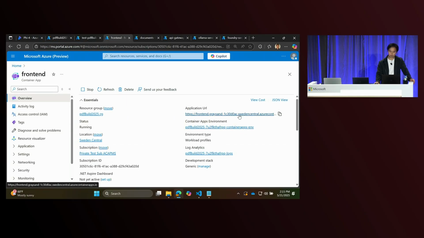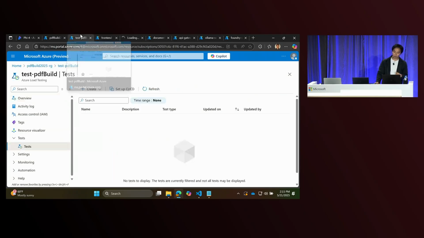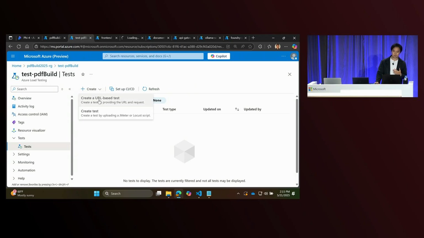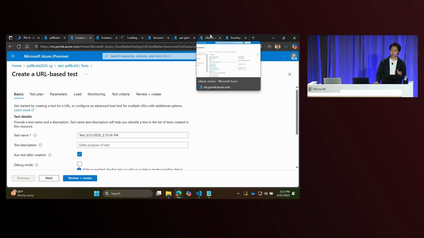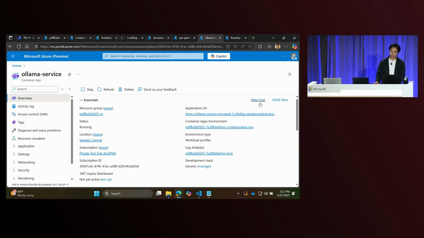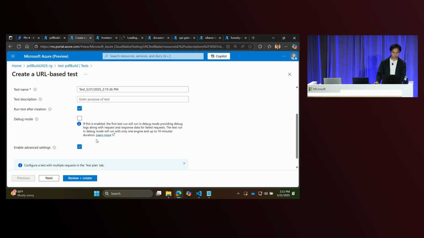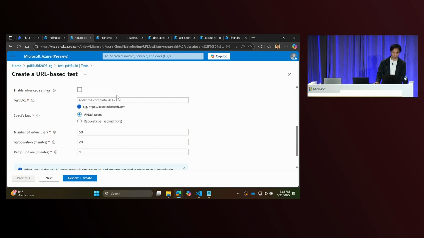Let's go ahead to our front end and open this up, hit that endpoint. While we're waiting for that, we're also going to set up a scale test on Azure Load Testing. This is just going to be used later in the demo to show some of the scaling behavior. We're promising serverless automatic scaling, and we want to showcase that. But this takes a little bit of time to run, so we're going to hit that for our Ollama application here.